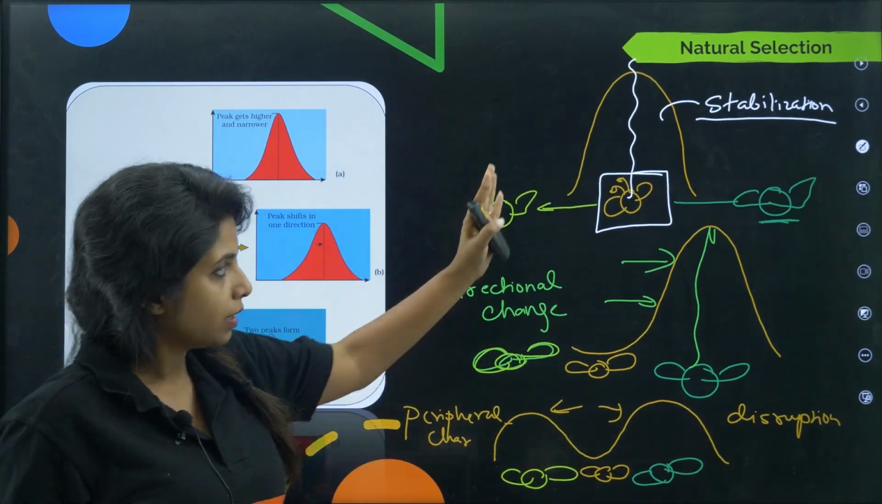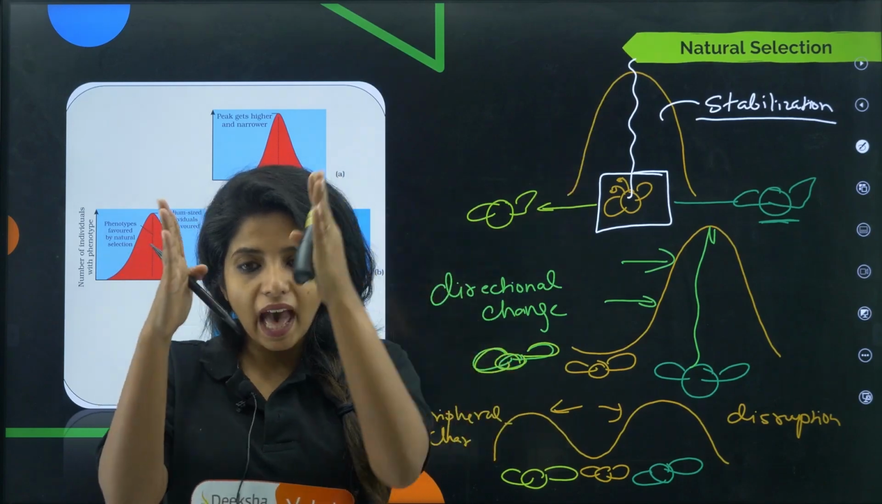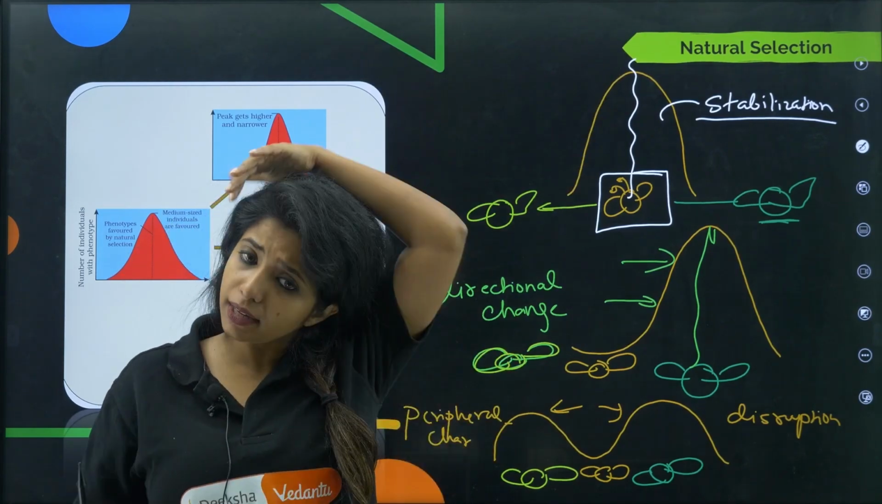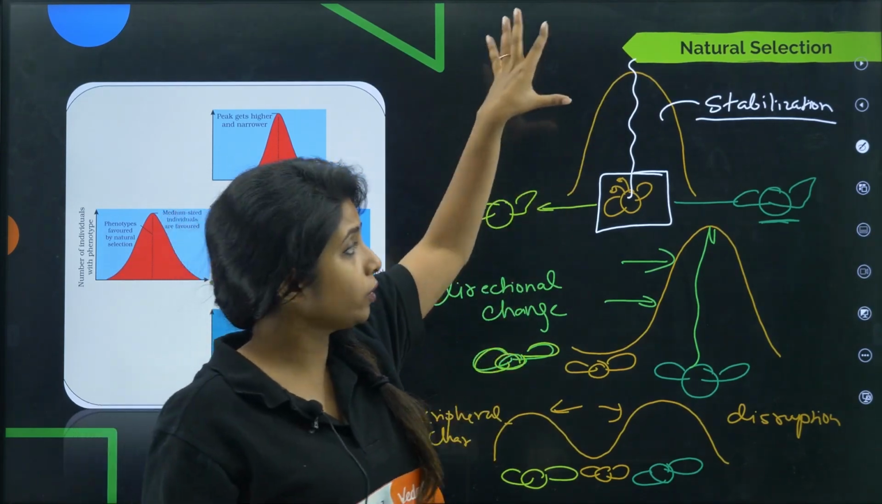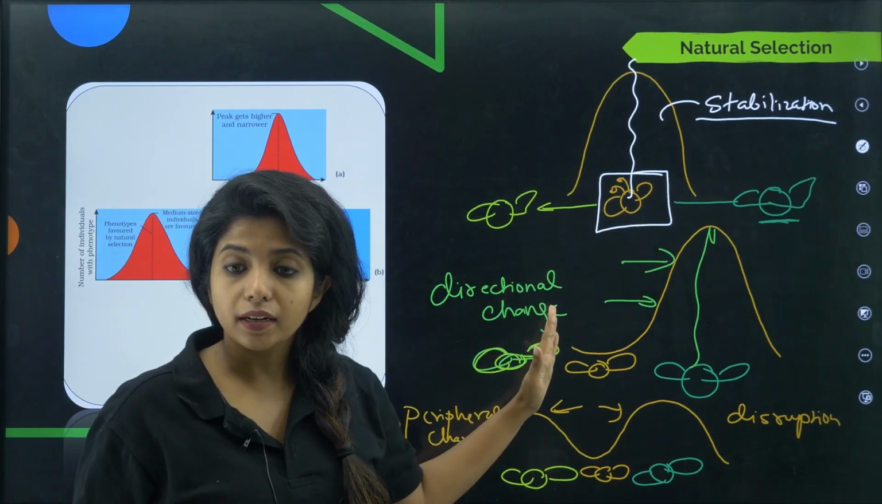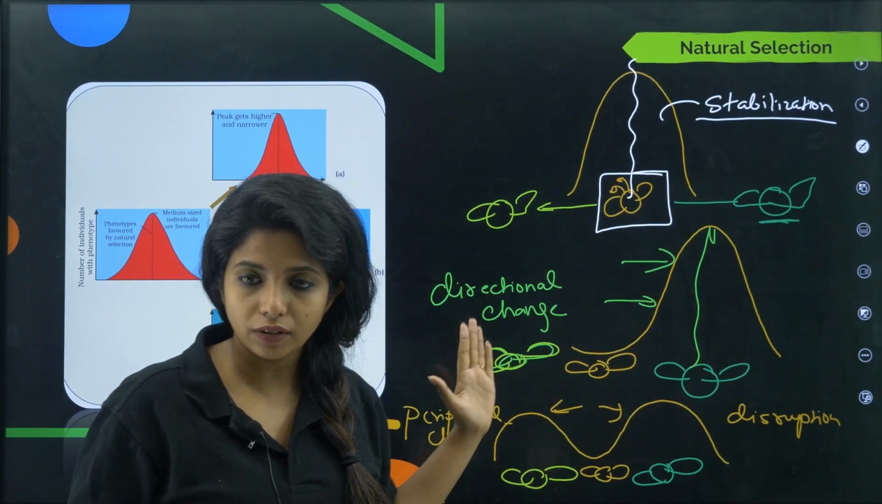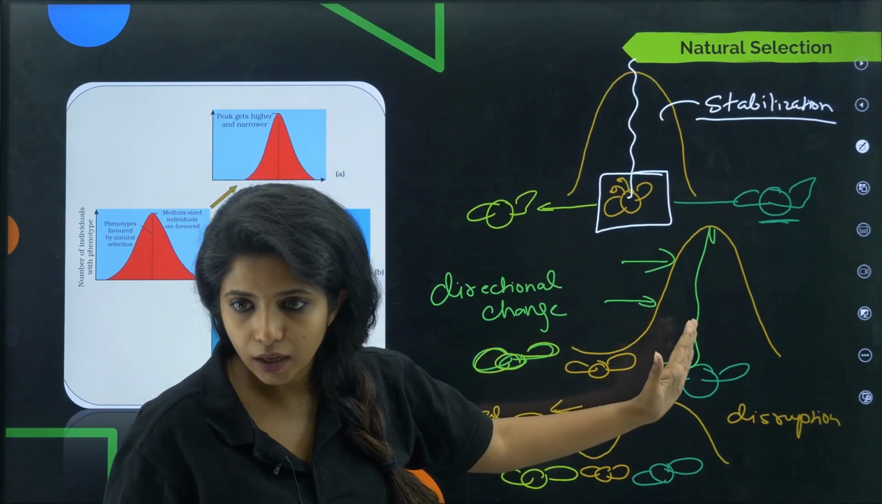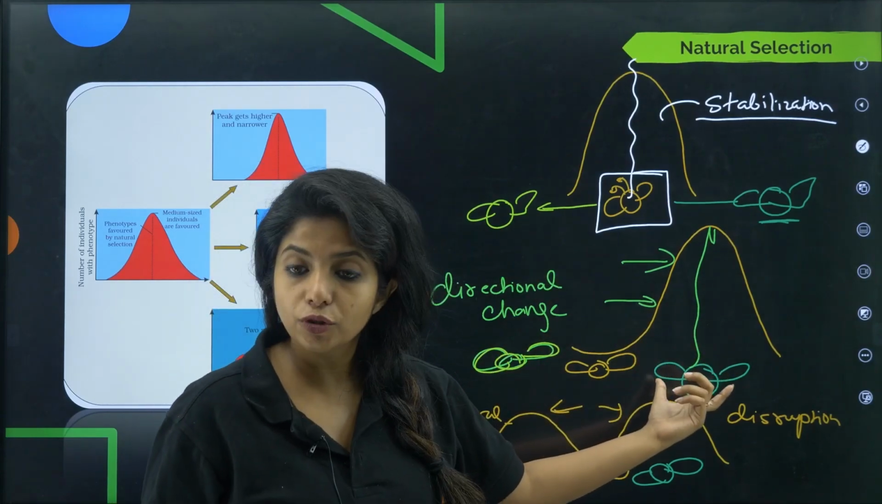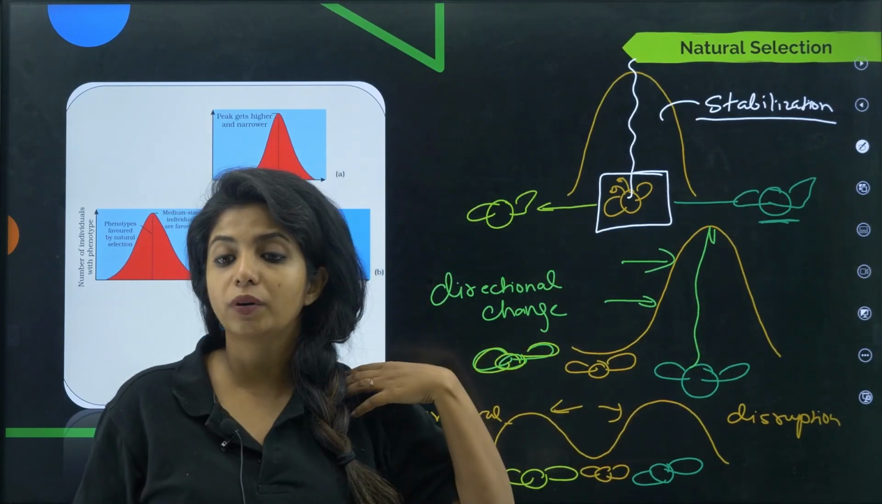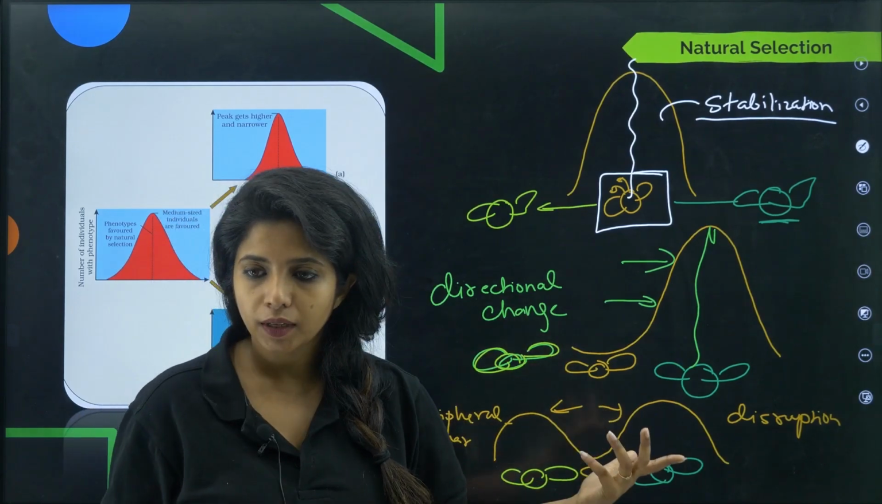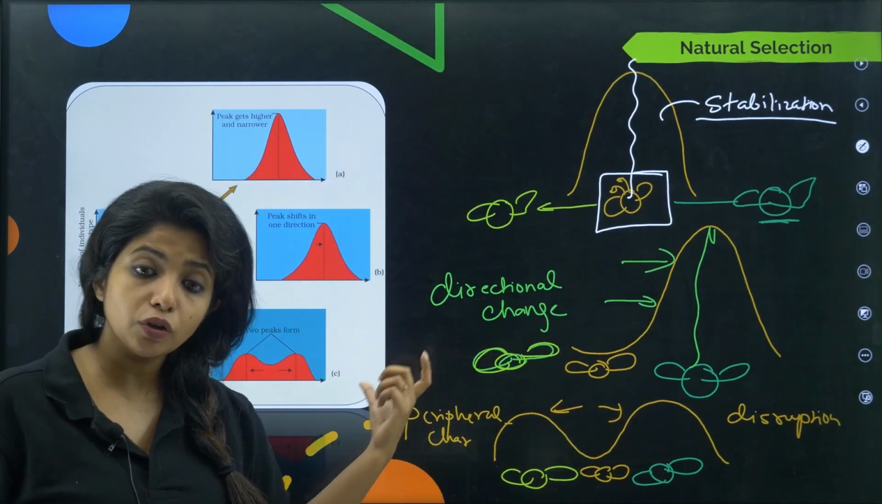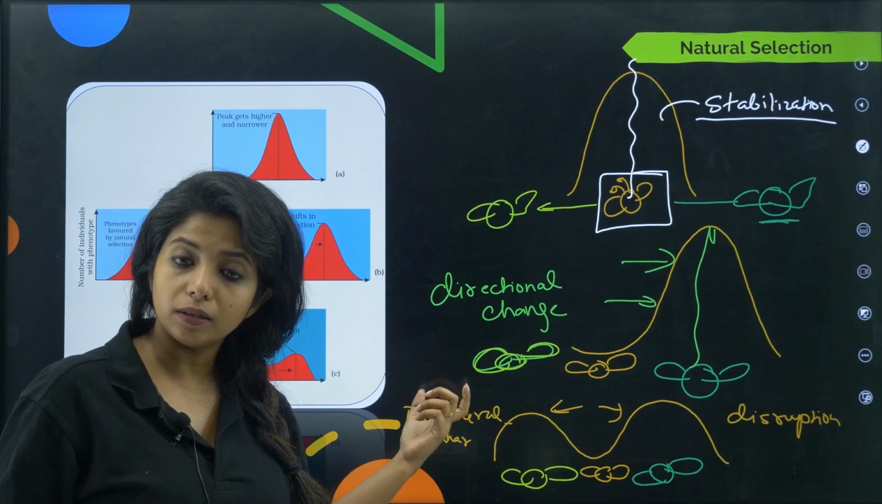Okay, so when most organisms have the average value, you call this stabilization. When it is shifting from average to any one of the other ends, you call this a directional change. Over here they were able to survive because the whole area turned out to be dark green in color all of a sudden.